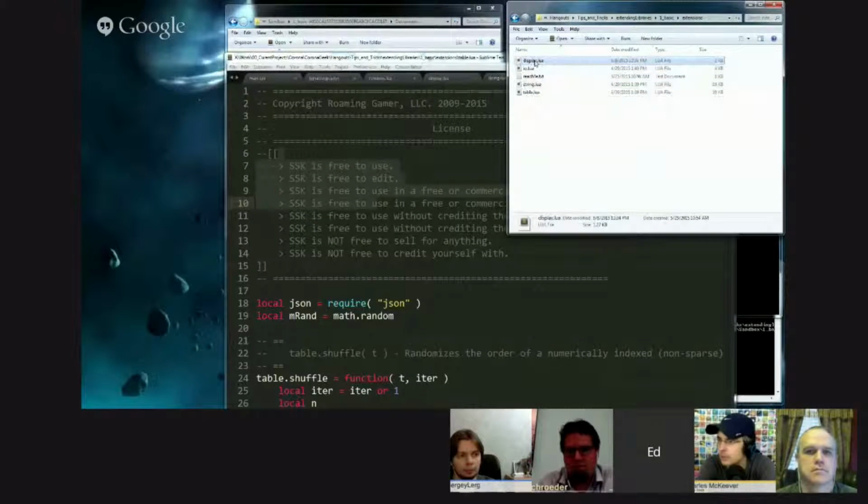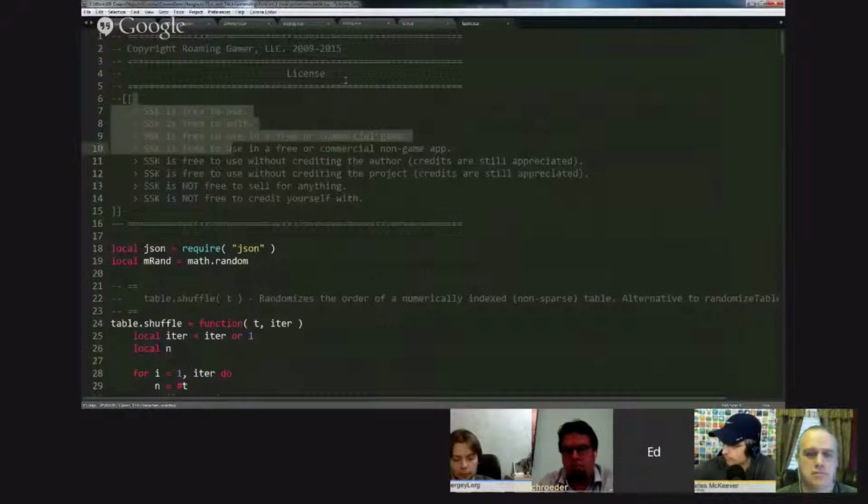Now, display was the one I used earlier just to introduce us, roughly, to the concept of extending, but all of this example we're doing now relies upon IO, string, and table. And here's the part I want to demonstrate. These all come from SSK. I simply copy them over. So if you want to get the latest and greatest version of these, get SSK, because I'm constantly updating these, and if there's a bug that I find or something that I can do to make it better, I make it better.